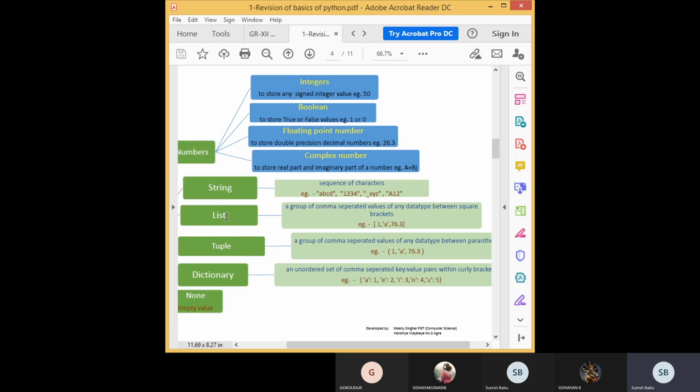So students, the next data type is a list. A list is a sequence of values enclosed by square brackets. Square bracket is very important. See here, this is the bracket. Then tuple is also the same, but it is enclosed by rounded brackets. But what is the main difference between list and tuple? Students, anyone? What is the main difference?